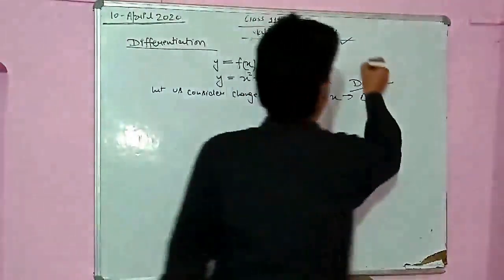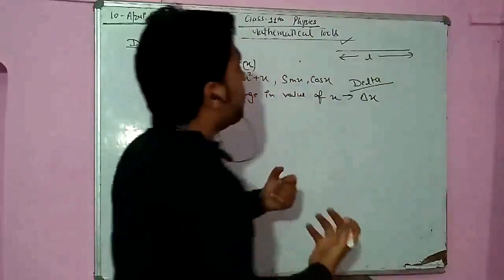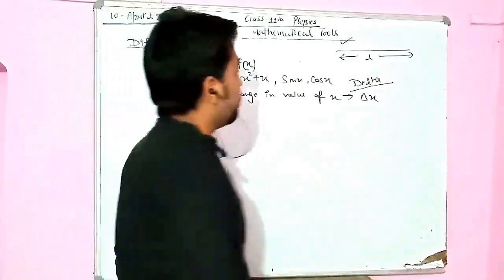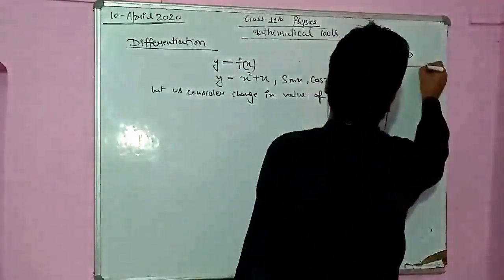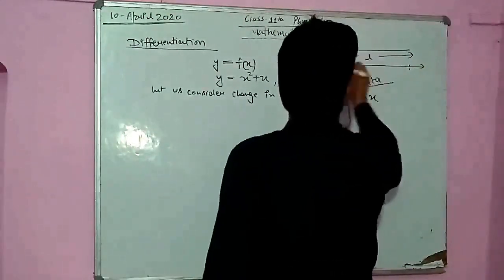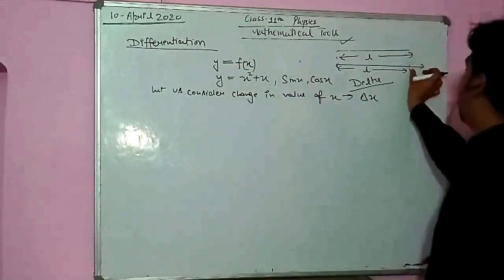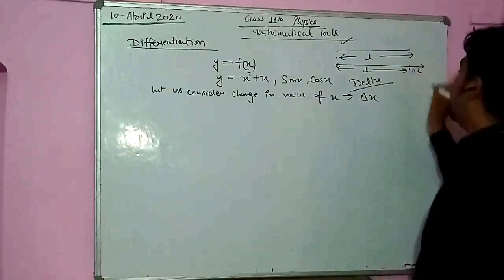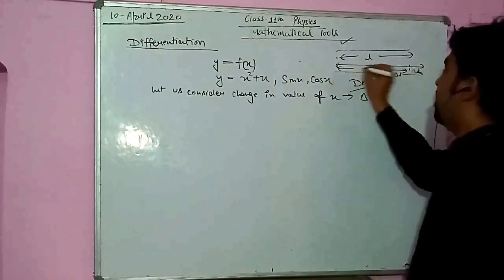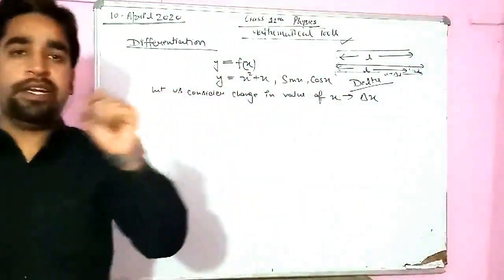फॉर एग्जांपल, I have a wire of length l and I stretched it. मैंने इसको खींचा और इसको खींचने की वजह से इसकी लेंथ जो है वो बढ़ गई. Okay, and say the length becomes, okay, इतना तो l ही है. And what is the change in length? इतना जो स्ट्रेच हुआ है, that will be known as del l. So total length will be now l plus del l. So whenever there is a change, we denote that change by del only.